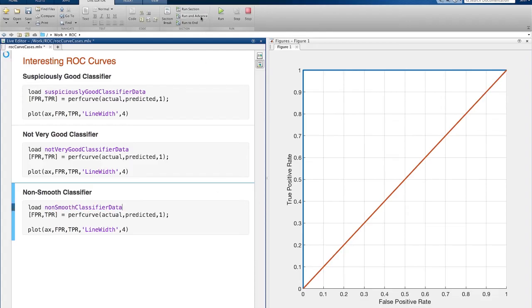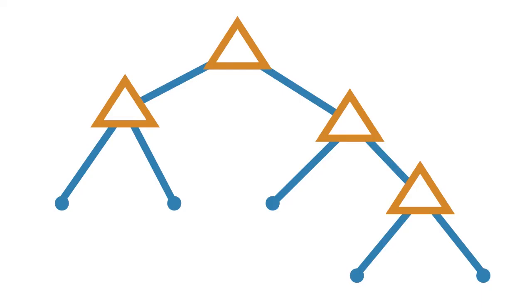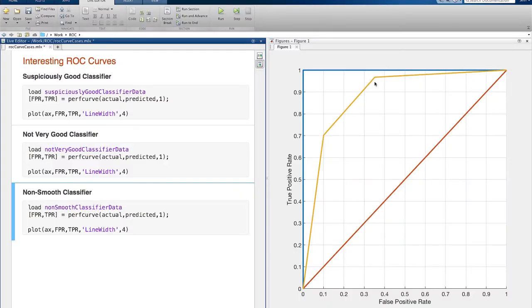If a curve looks kind of jagged, that is sometimes due to the behavior of different types of classifiers. For example, a decision tree only has a finite number of decision nodes, and each of those nodes has a specific probability. The jaggedness comes from when the threshold value we talked about earlier crosses the probability at one of the nodes. Jaggedness also commonly comes from gaps in the test data.